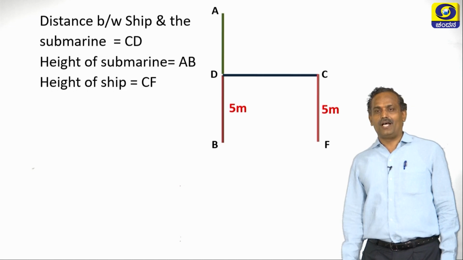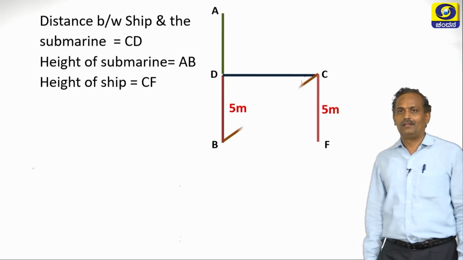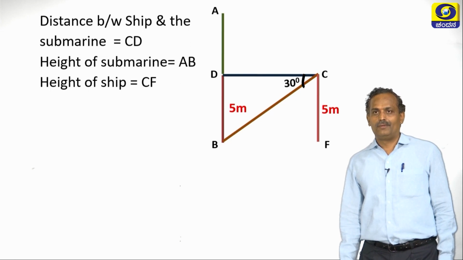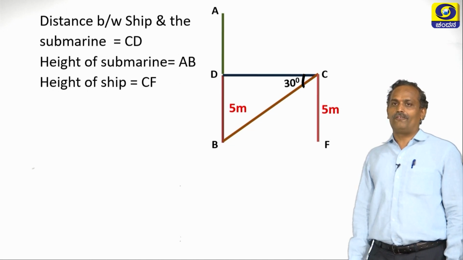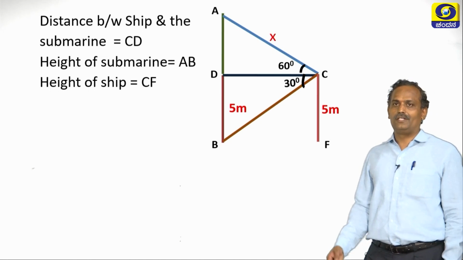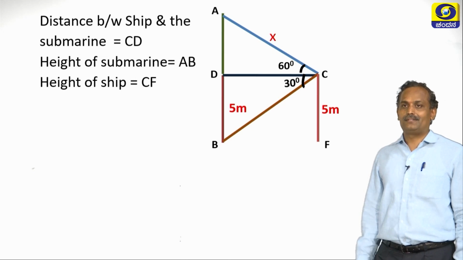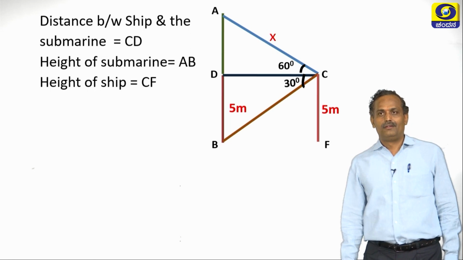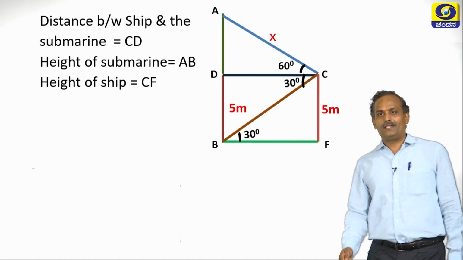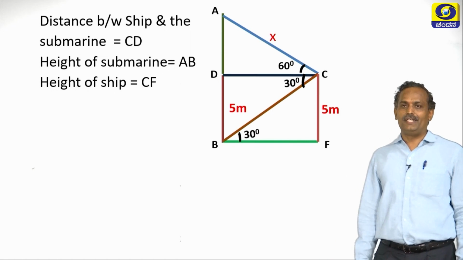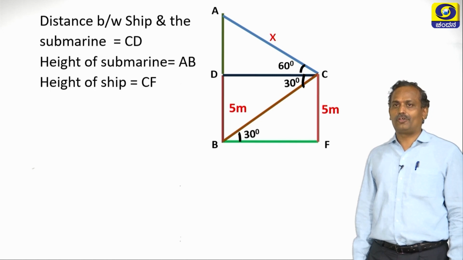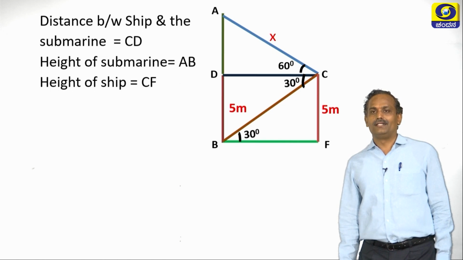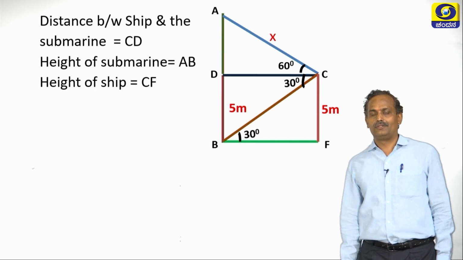First of all, he is observing the bottom of the submarine. If he is observing the bottom from C, he has got 30 degrees as the angle of depression. Again he is observing the top of the submarine, and we get the angle of elevation, which is 60 degrees here. Now we will complete the diagram by drawing BF parallel to CD, thereby we get alternate angles. Which are the alternate angles here? Yes, you are right, DCB and CBF are alternate angles, so they are equal.